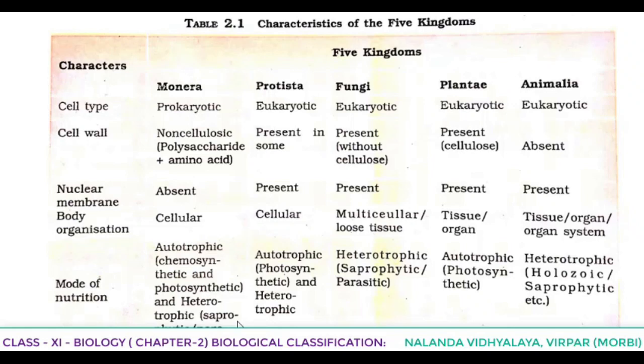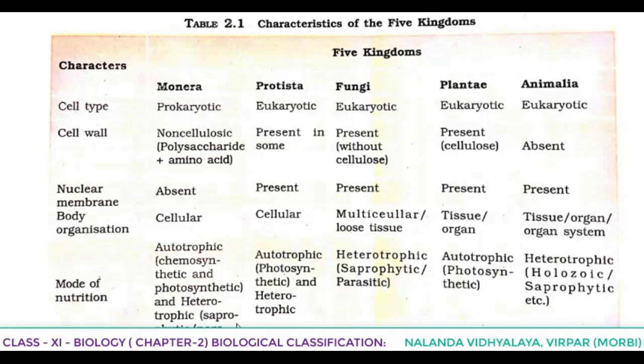And if they are depending on others, then they are known as heterotrophic. And in that heterotrophic, again they are of two types, saprophytic and parasitic. Saprophytic means they are deriving the nutrition from the dead decaying organic matter, and parasitic means they are depending on the host for their nutrition.